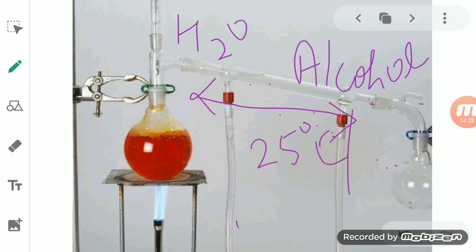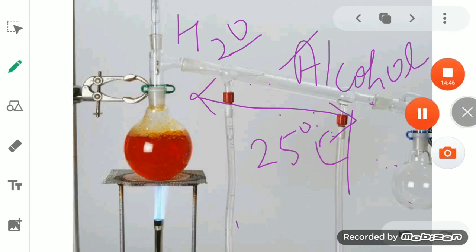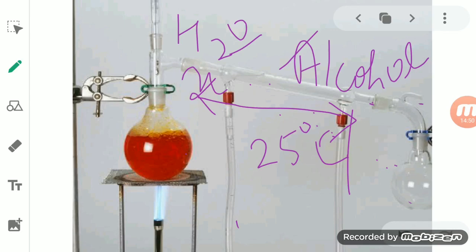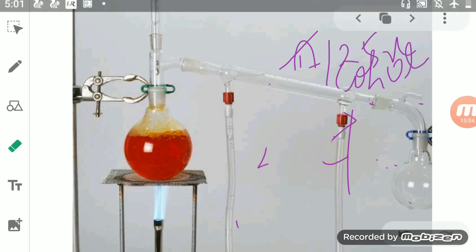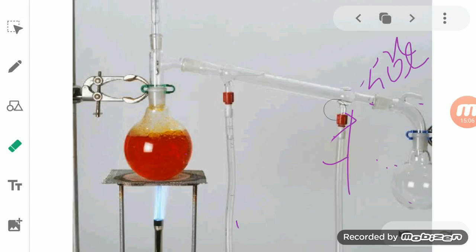So the difference between the boiling point of the water and that of the alcohol must be more than 25 degrees Celsius. If suppose we take the boiling point of water as x degrees Celsius, then the alcohol must have a boiling point of more than x plus 25 degrees Celsius.